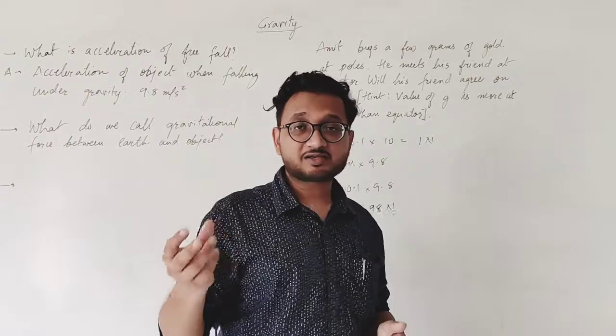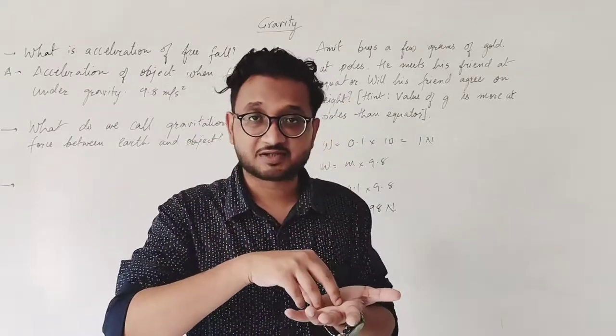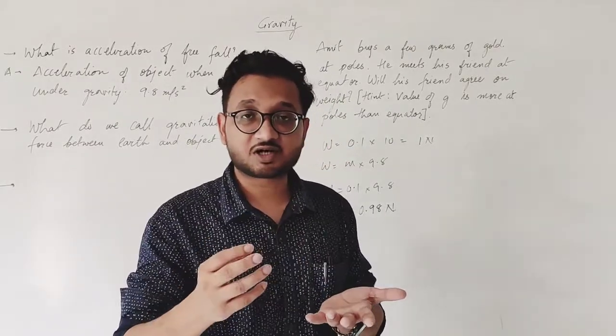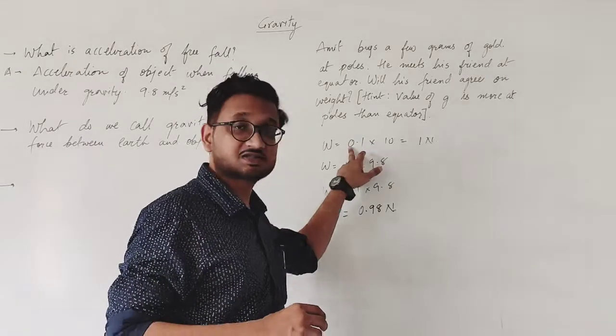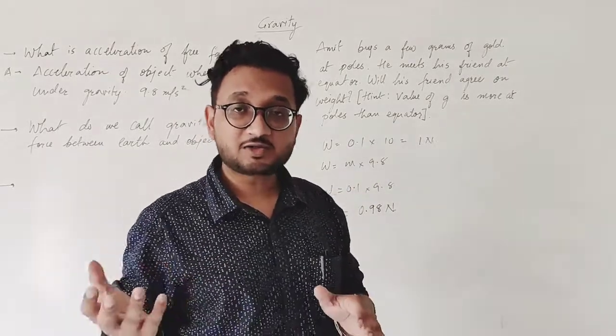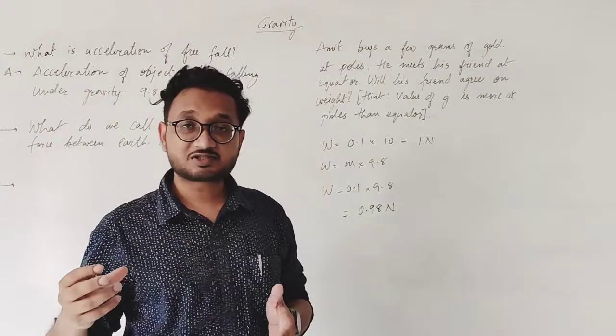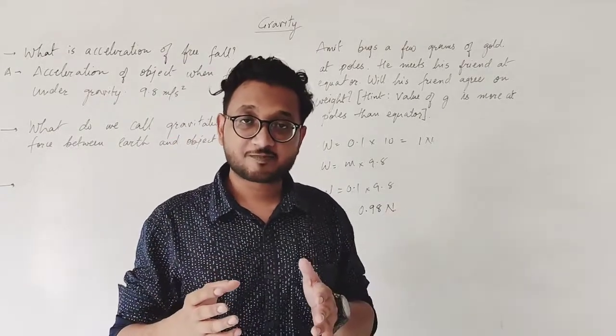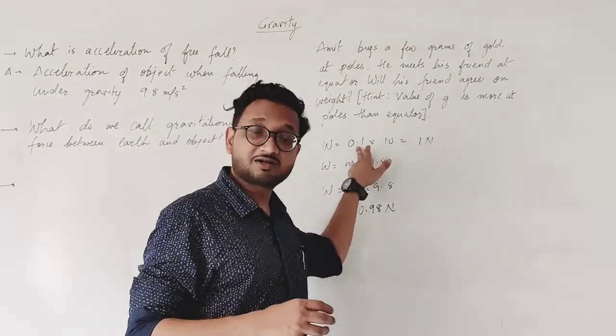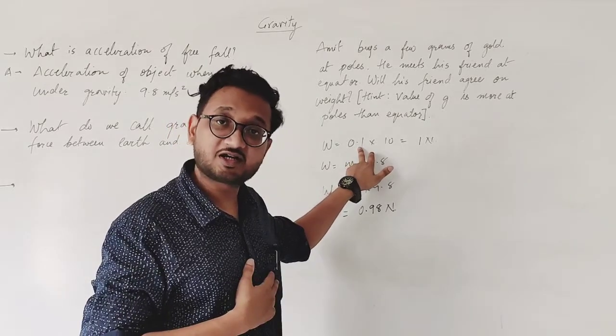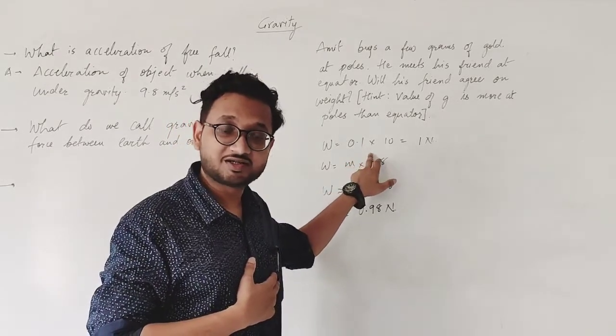Whenever we buy gold, we keep it on the weighing machine, and the machine calculates and gives us the mass that we have taken. Suppose Amit bought 100 grams of gold, which I have converted to kilograms, so it is 0.1 kilogram.